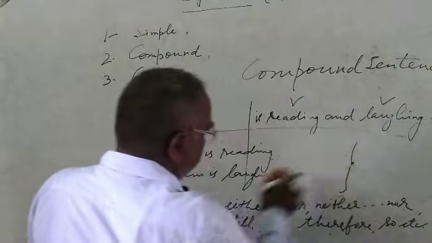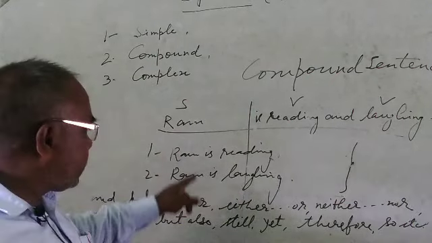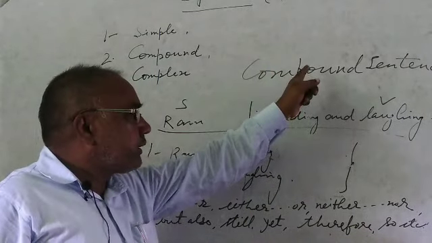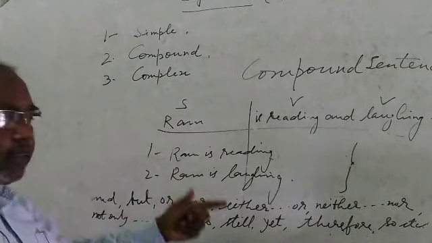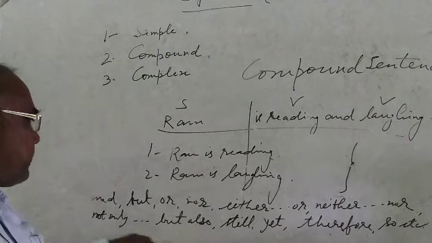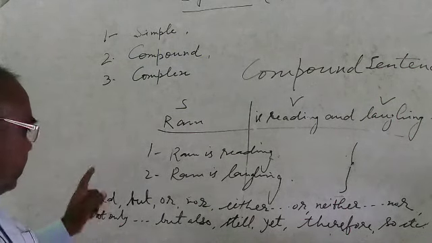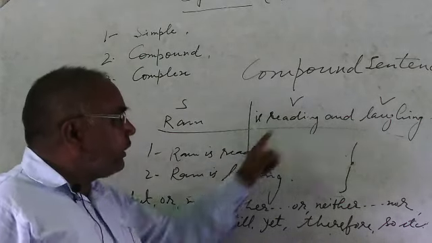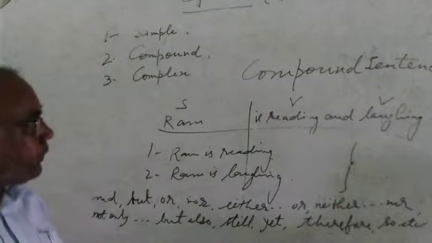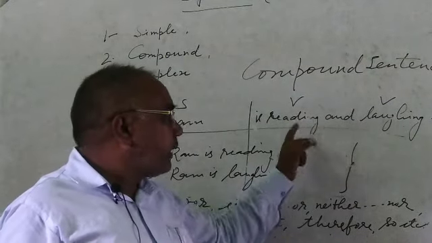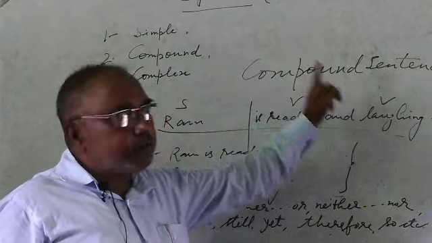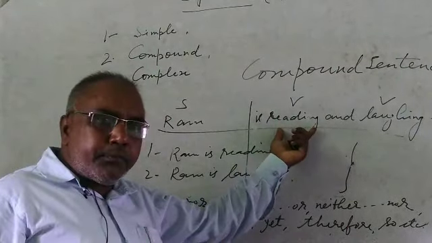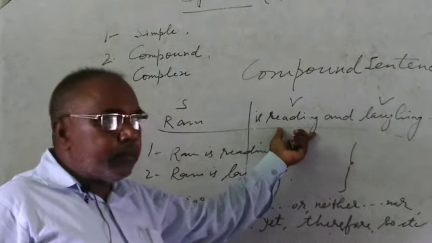Reading is reading. These are two sentences, and these two sentences can be combined into one sentence. When we combine them into a compound sentence, a word is necessary, and among these words I have to choose "and". Ram is reading and laughing. Therefore, this sentence has been combined into a compound, and this is the concept of compound, an example of compound.